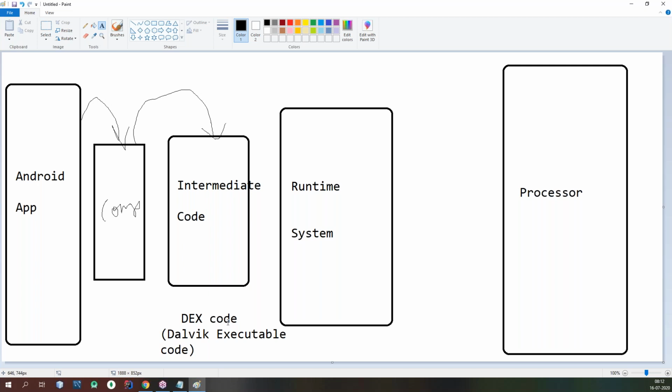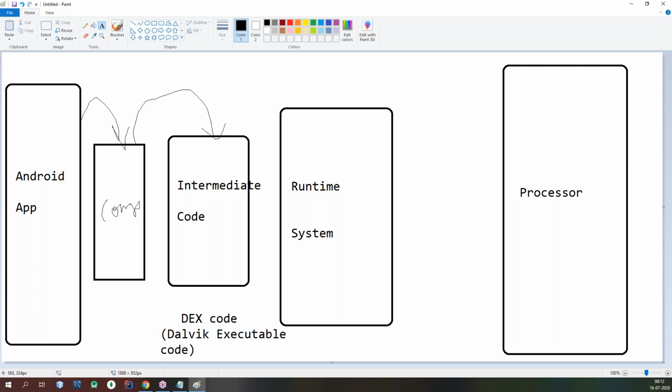To reduce the size. Similarly, DEX code is just like a compressor. They want to compress the intermediate code to be more lightweight. They don't want regular bytecode instructions, because regular bytecode instructions take more size as compared to this. That's why the Android team developed these intermediate code instructions.